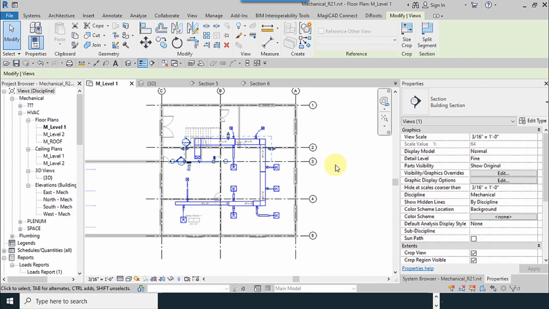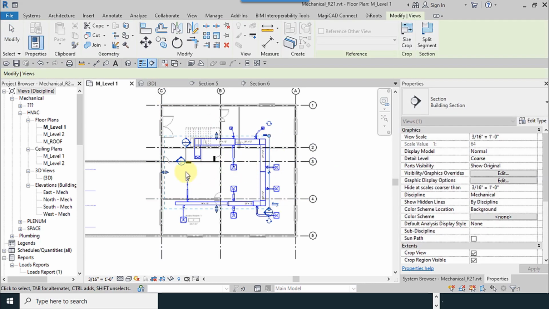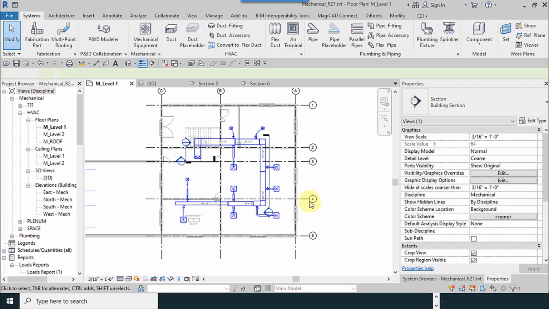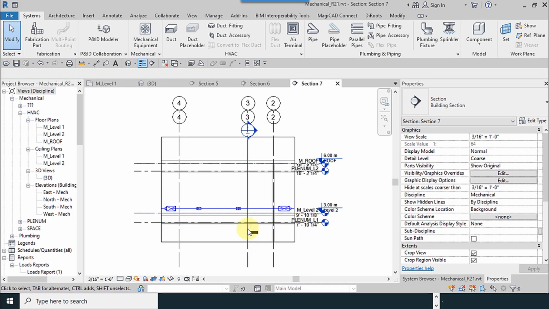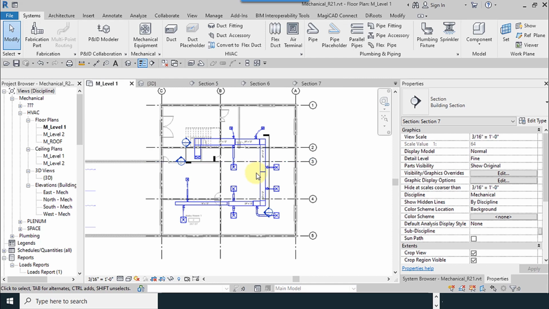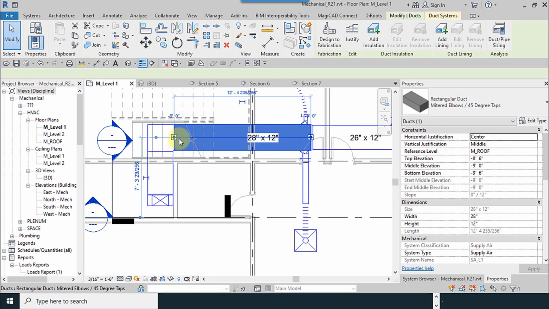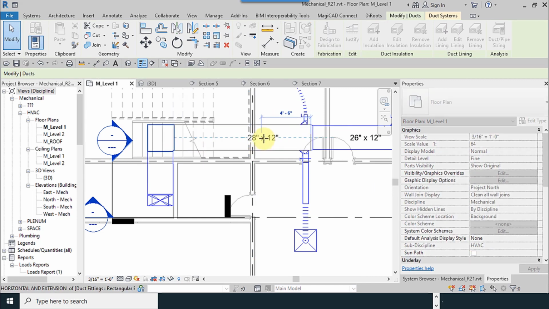And I go to level 1 and create another section here to check the height of the duct. And because I draw a duct again, I didn't check the height of it. I move the duct downward. I have to cut it.